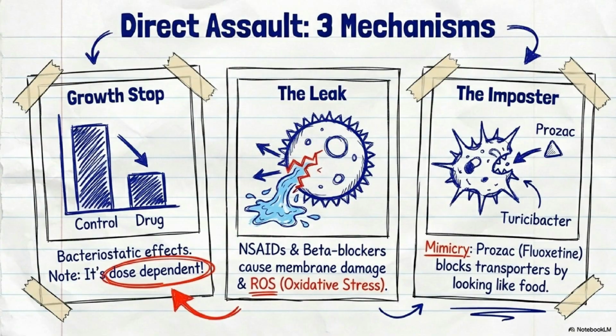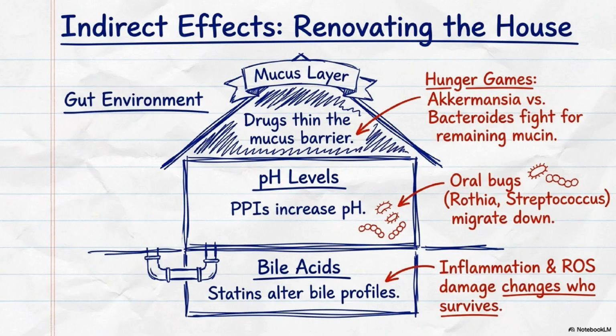block essential uptake pathways. Think of the gut environment as a house being renovated by medications, which indirectly reshape the microbiome by fundamentally changing its physical living conditions. For instance, drugs can thin the protective mucus layer or raise pH levels, allowing oral microbes to migrate deeper into the digestive tract. Finally, medications like statins can alter bile acid profiles, creating inflammatory environments that ultimately dictate which bacterial species are able to survive.